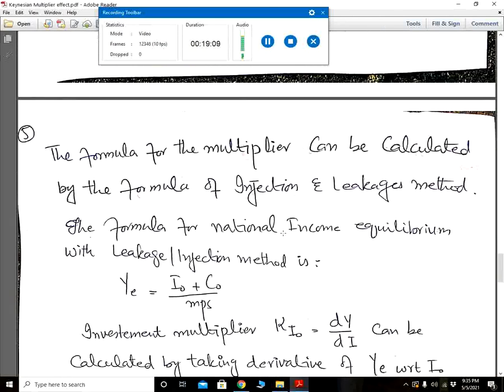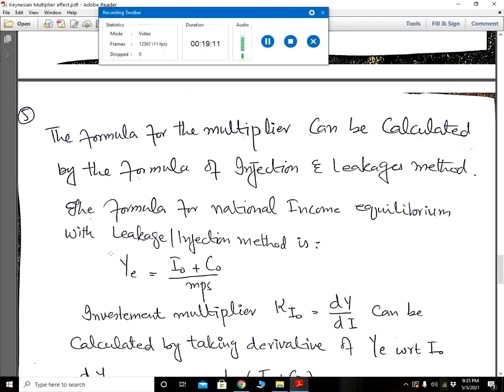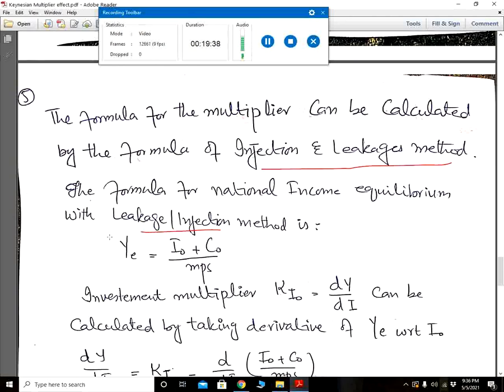We can also calculate the multiplier formula for consumption and investment using the saving equals investment method, or leakages equals injection method. The formula for national income equilibrium with the leakages equals injection method is the equilibrium income formula that we have derived in the previous lecture.